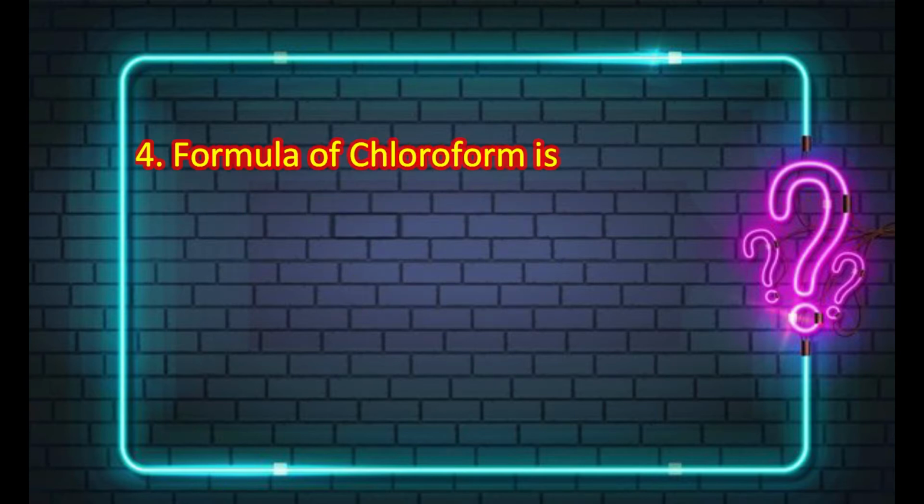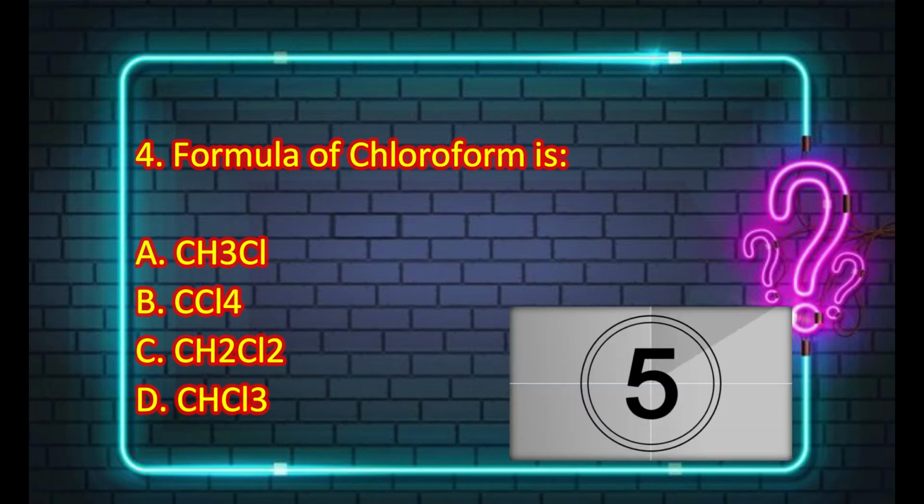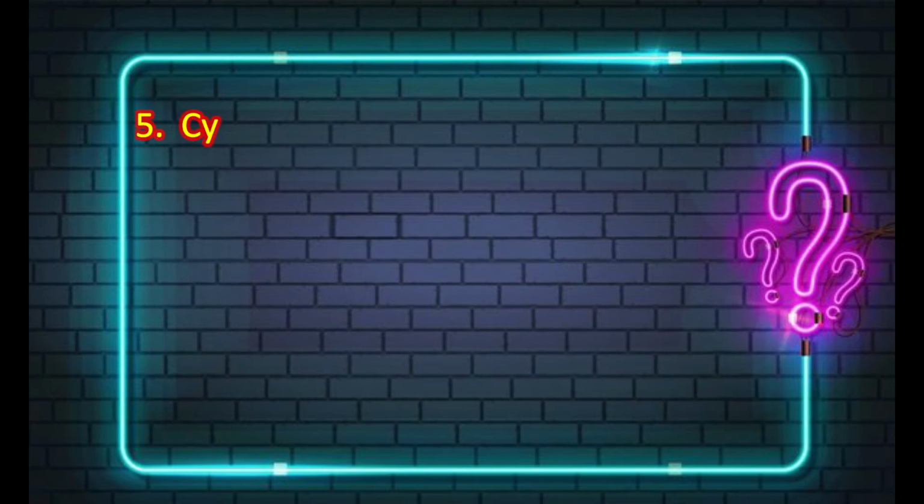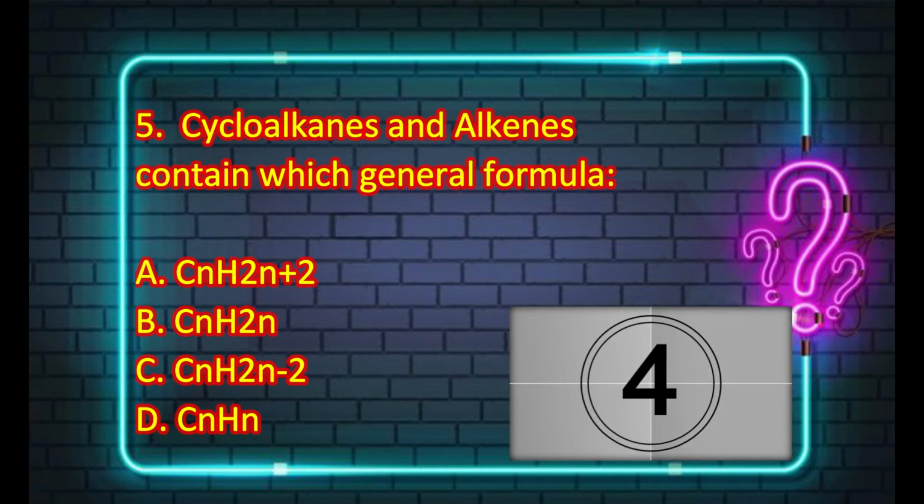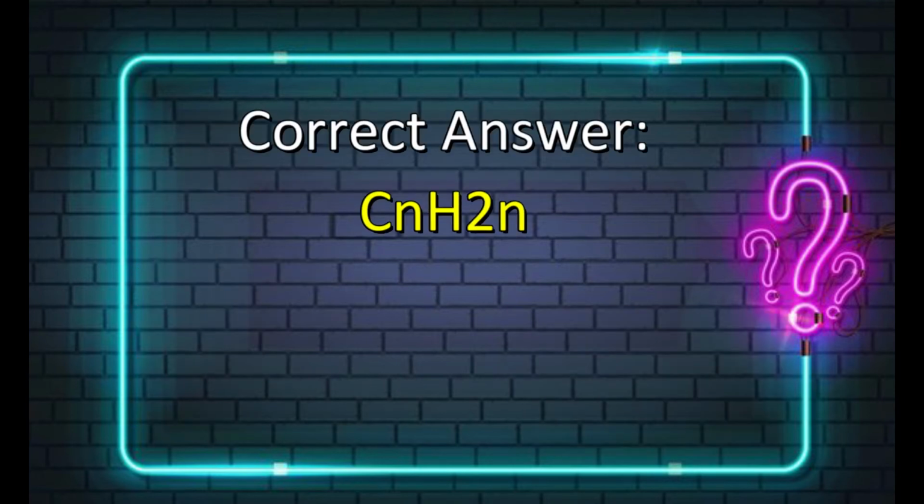The next MCQ is about the formula of chloroform: CH3Cl, CCl4, CH2Cl2 or CHCl3. And the correct answer is CHCl3. The next MCQ is: cycloalkanes and alkenes contain which general formula? And your options are given below. The correct option is CnH2n.